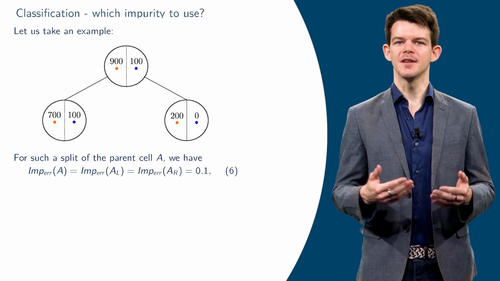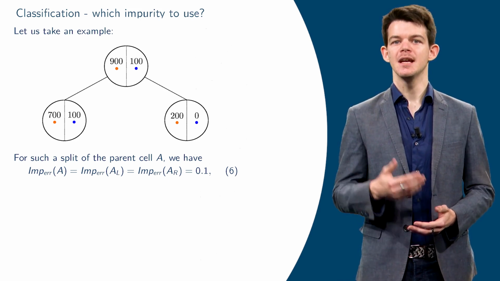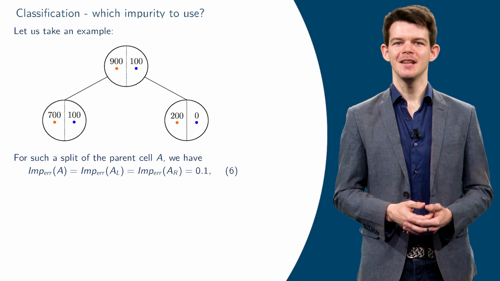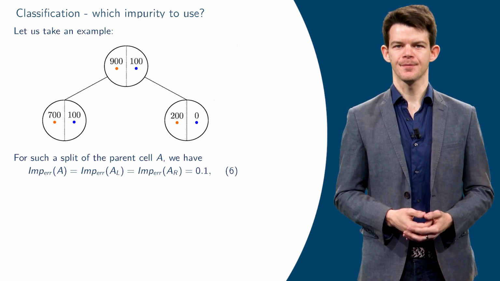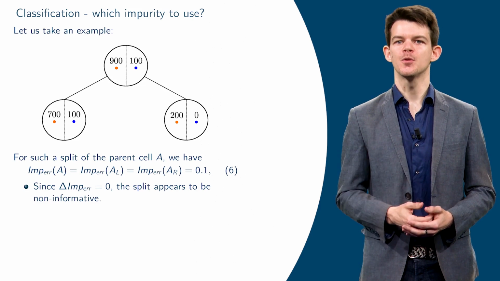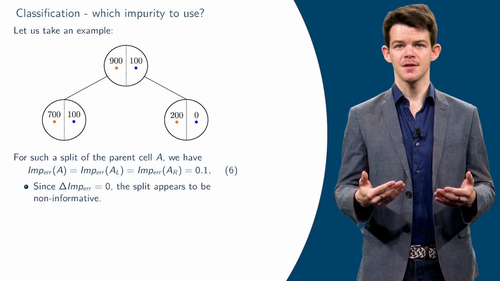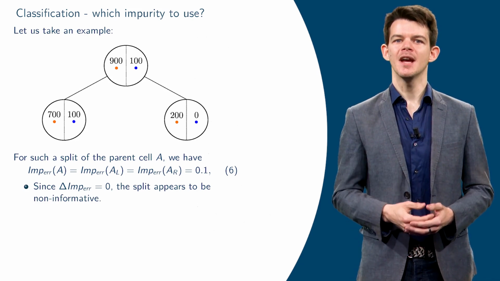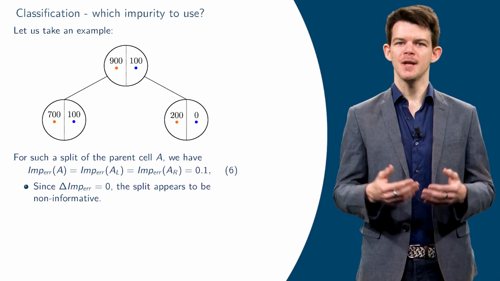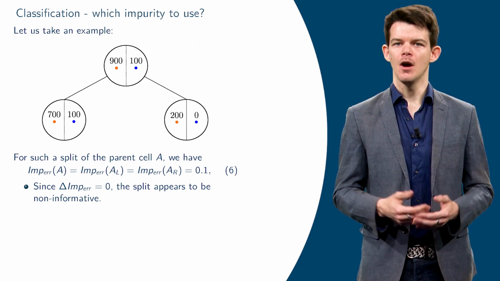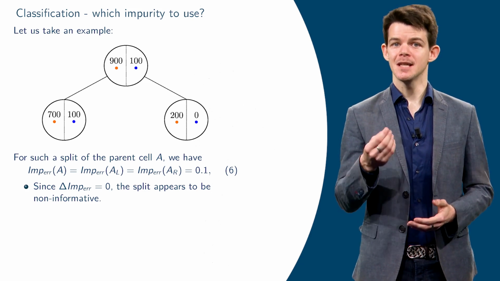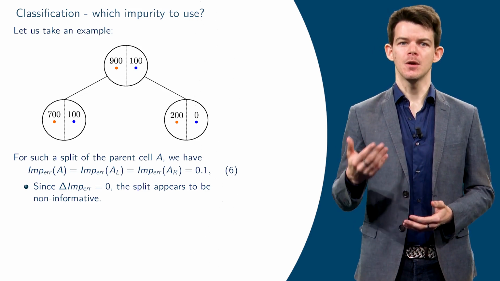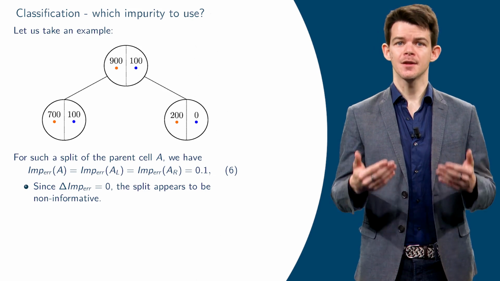If the error rate is chosen as the impurity measure, the impurity reduction is 0. Indeed, the error rate is the same in the root of the tree and in the 2 cells resulting from the split. As a decrease in impurity informs us about the relevance of the split, we deduce that the cut considered is not informative. However, if you look at the situation, you can see that we have obtained a cell, the one on the right, in which the prediction is perfect. This split, therefore, allows us to predict the output more accurately, so it is informative. Whatever impurity measure we consider, we would like it to allow us to conclude that this split is informative, which is not the case with the error rate.